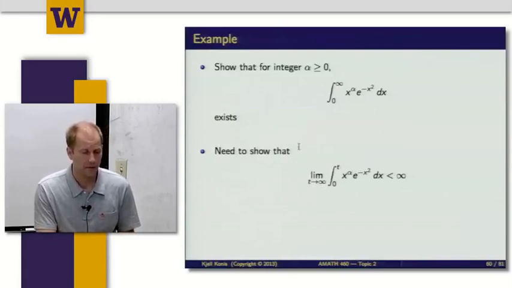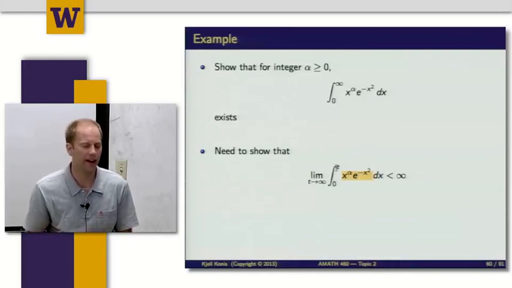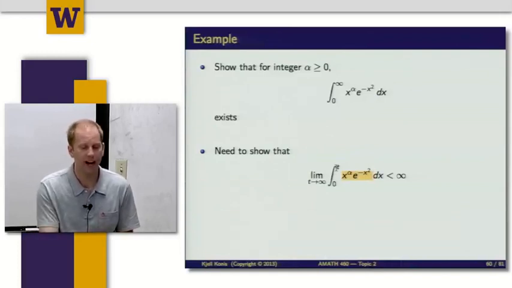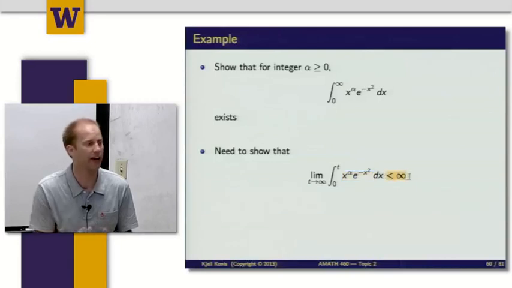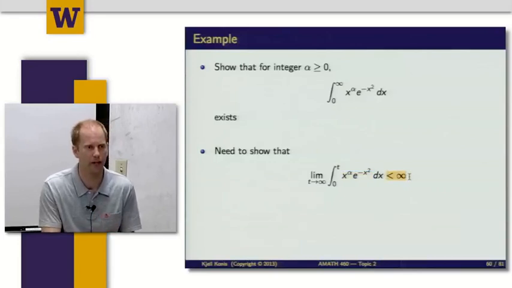So what I want to show is that if I integrate this function from 0 to t, and then I take the limit as t goes to infinity, I have to get a finite number. Another shorthand for finite is you just write strictly less than infinity. So that means some finite real number.